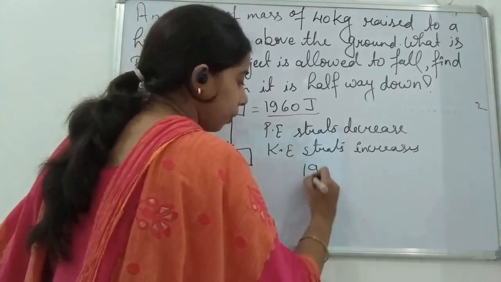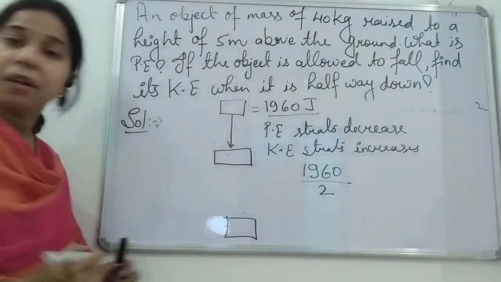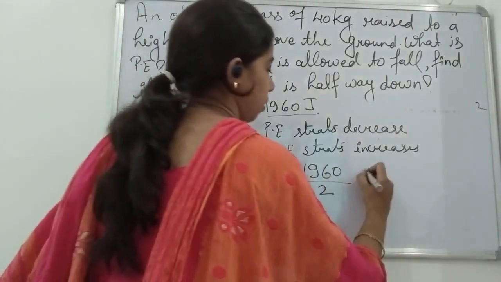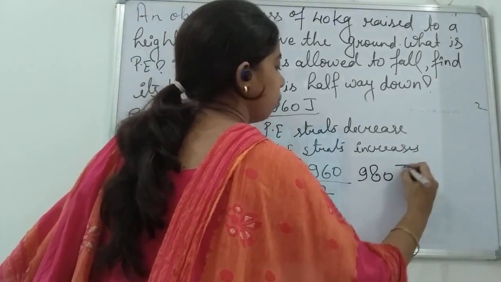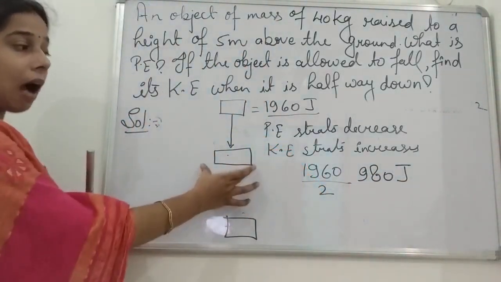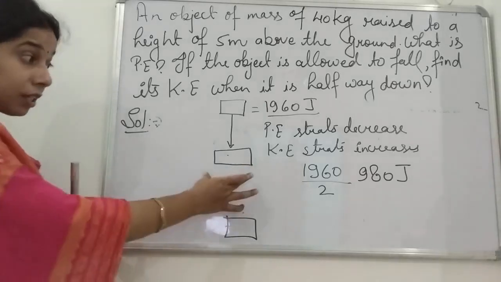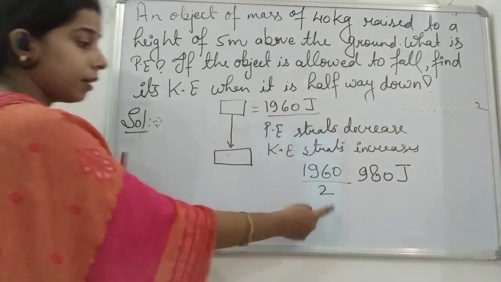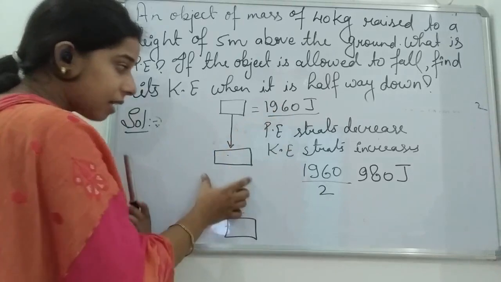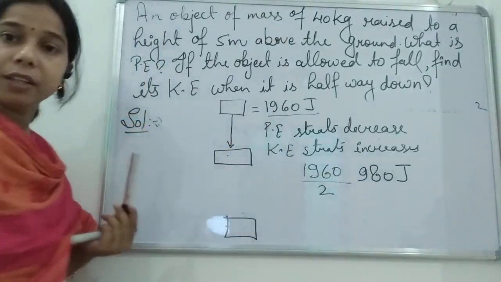So the potential energy at halfway down will be 1960 divided by 2, that gives us 980 joule. Right? So it gets reduced as it starts coming down. Before that it was 1960, but as it reaches halfway down, it comes to 980 joule.